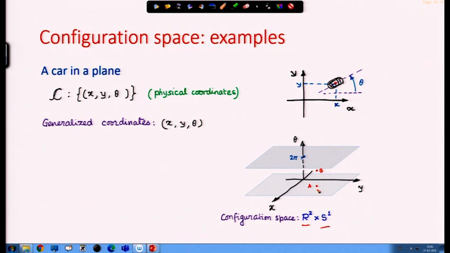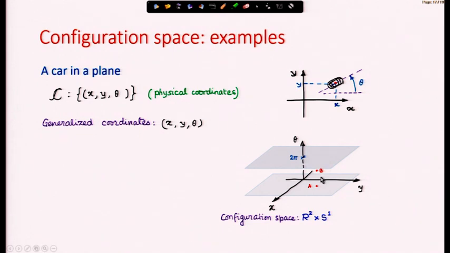Now, imagine points in this configuration space. Now, as I have mentioned, any point completely fixes the configuration of the system. For example, this point A, which is at theta equal to 0 at a certain location x y, and this point B, which has a certain theta value and another x prime y prime, let us say. Can I join AB by any path?